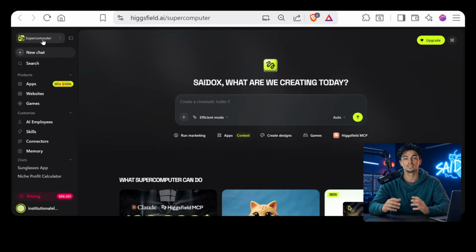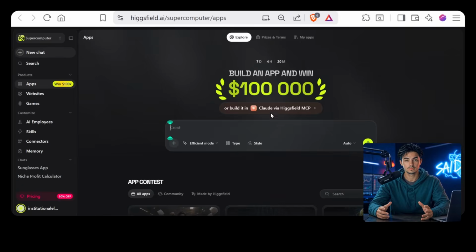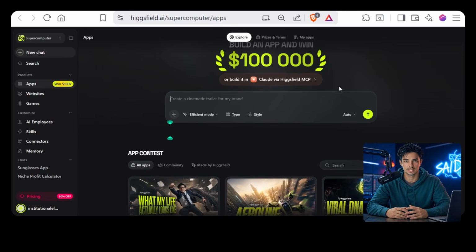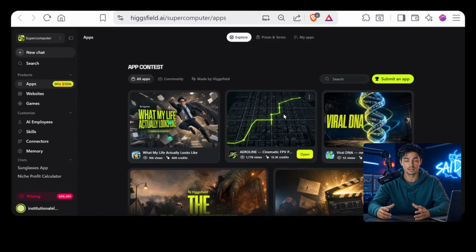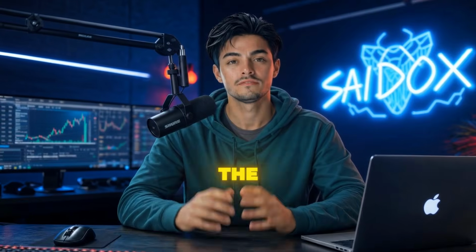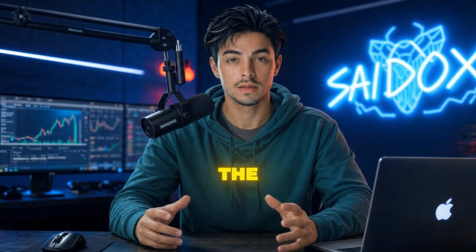The first method is using Higgsfield Supercomputer. This is the simplest option because everything happens in one place. You paste your prompt into the app builder, and Higgsfield handles the rest. If you want the fastest and easiest workflow, this is the method I'd recommend.